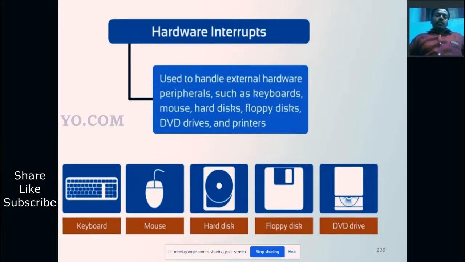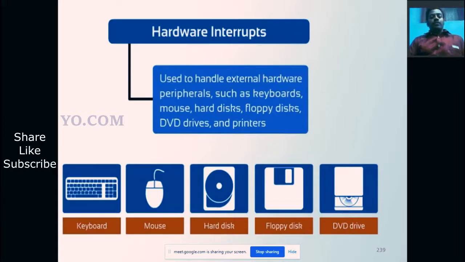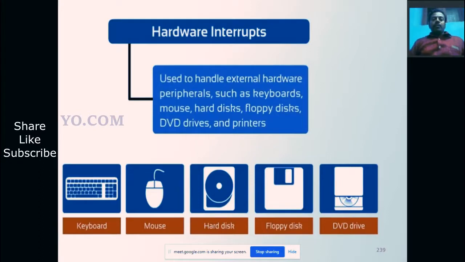So the hardware interrupt is used to handle external hardware peripherals such as keyboard, mouse, hard disk, floppy disk, DVD drive, and printers. The hardware interrupt mainly depends on external hardware. For example, if external hardware fails or has some problem, the hardware informs the microprocessor by using an interrupt.